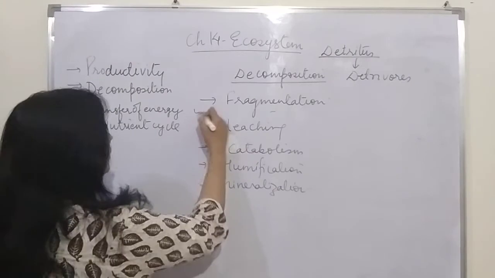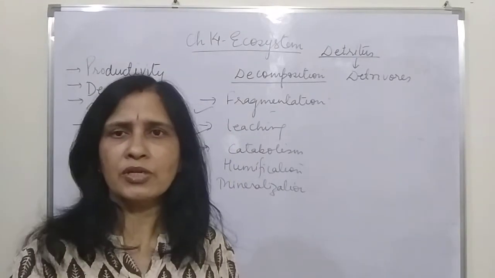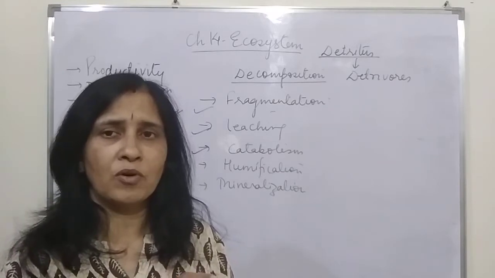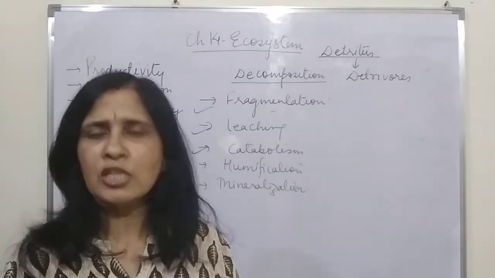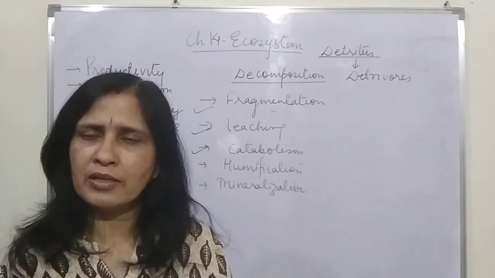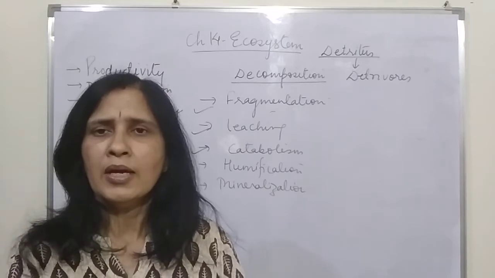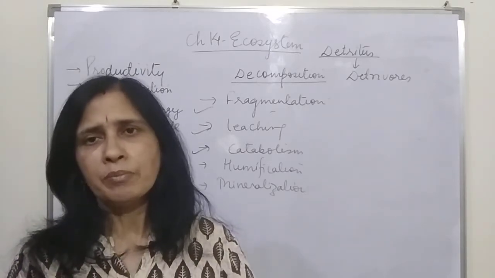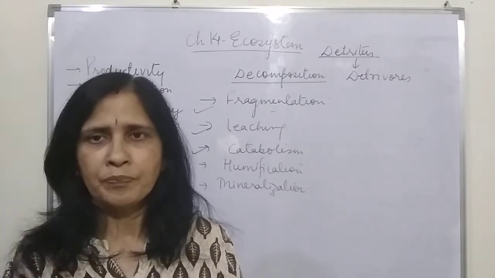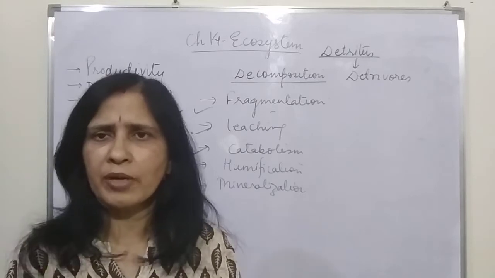That is leaching. Then comes the catabolism. Catabolism is a process where the complex substance are broken down into simpler substance, or a chemical reaction where something is broken down. So it is done with the help of the fungi and the bacteria. They keep on converting the organism into simpler form. So that is called as catabolism. It happens when the body is present on the surface of the earth. So they are being acted upon by the fungus and the bacteria, and they perform catabolism.